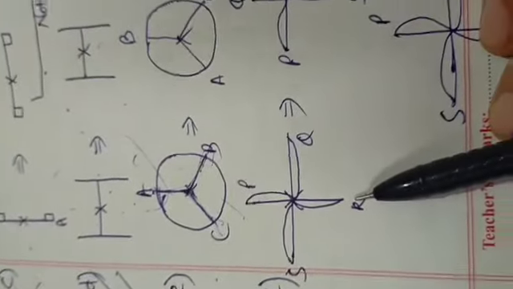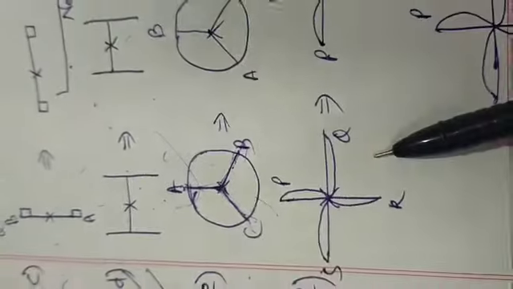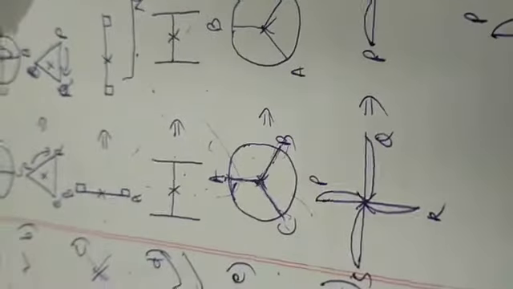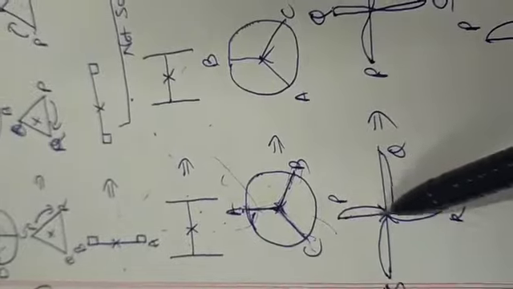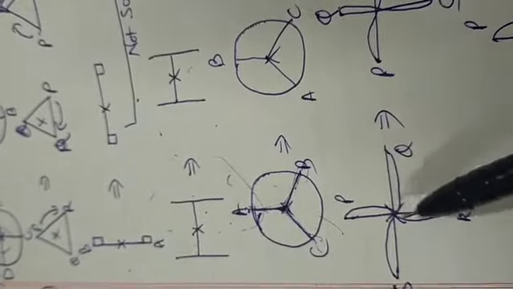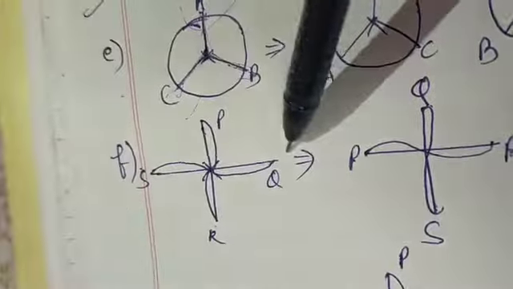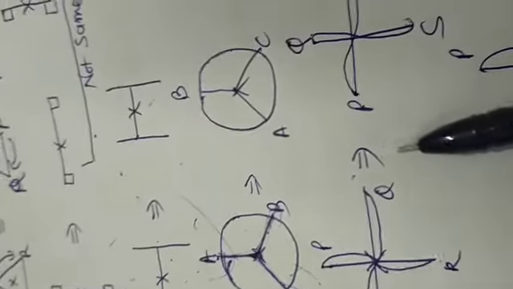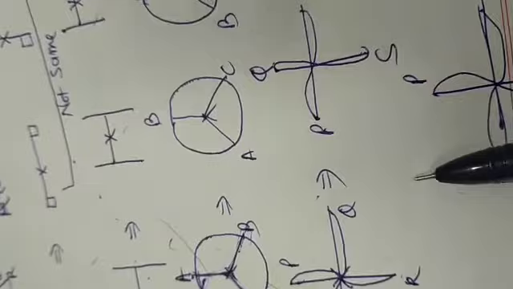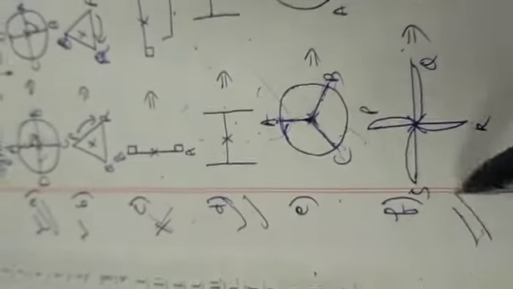Same in F also. Okay, do the F part yourself. When you rotate this F part, the same figures will come. Look, here is 1 half fan, and 3 are down. When you rotate like this, it will come the same. 1 is there, 3 are there. First, second also the same, third also the same, and fourth also the same. So this figure also has rotational symmetry of order more than 1.